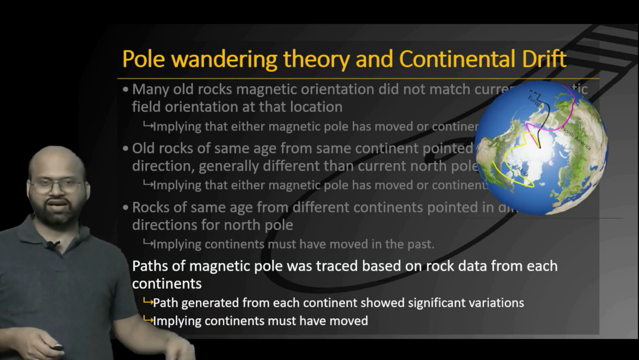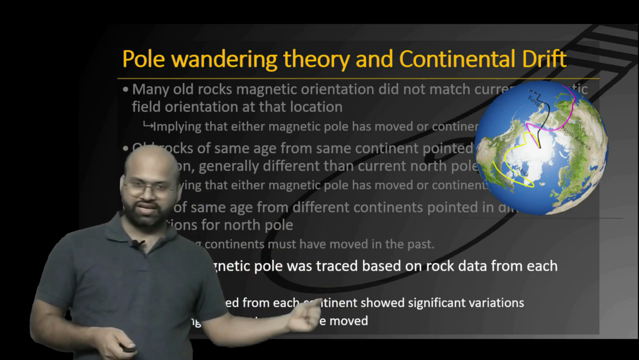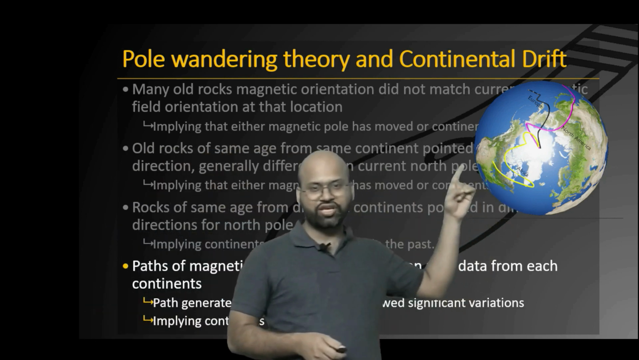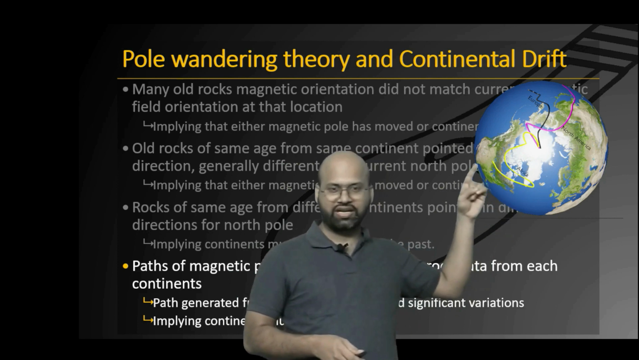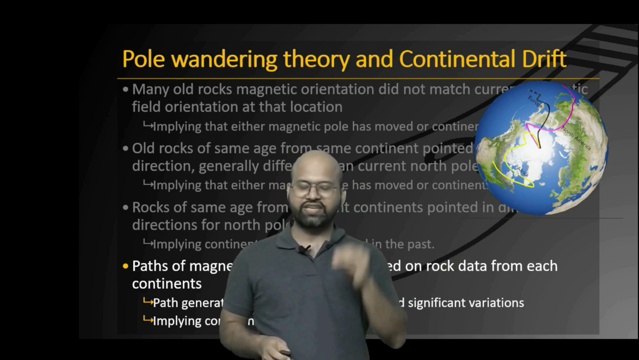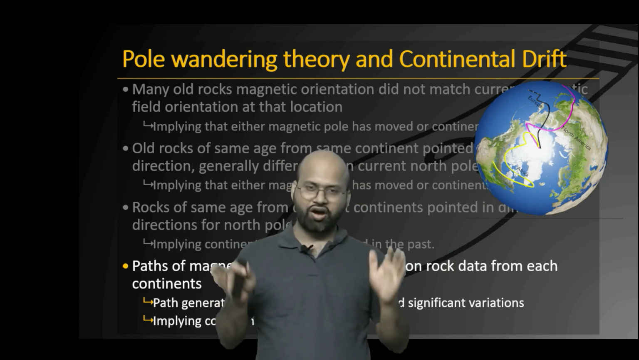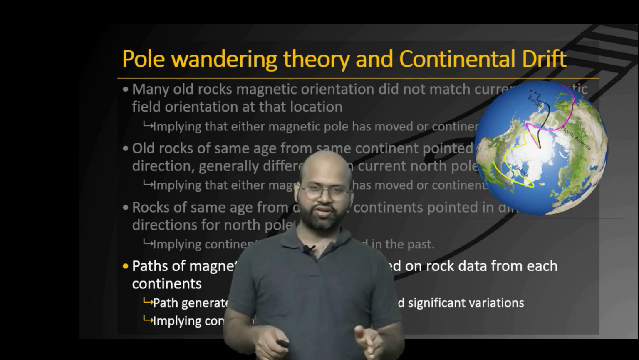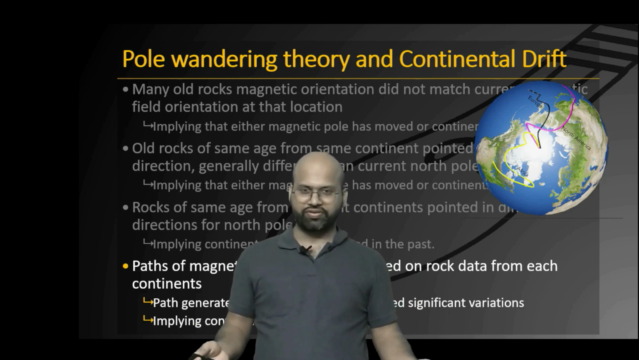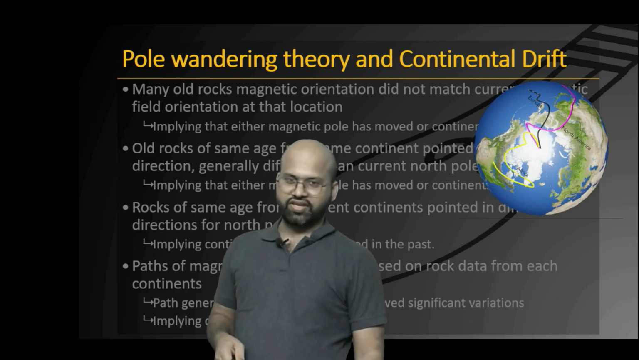And as we have seen earlier, when the scientists tried to locate the North Pole using these rocks data, they found that all rocks from these three continents would give a different location of North Pole over time. And this was a clear indication that it was the continents that must have moved. Otherwise, all the rocks from these three continents of the given time should have pointed to a single location if the continents had not moved. So this was a very clear and very strong evidence for continental drift theory.